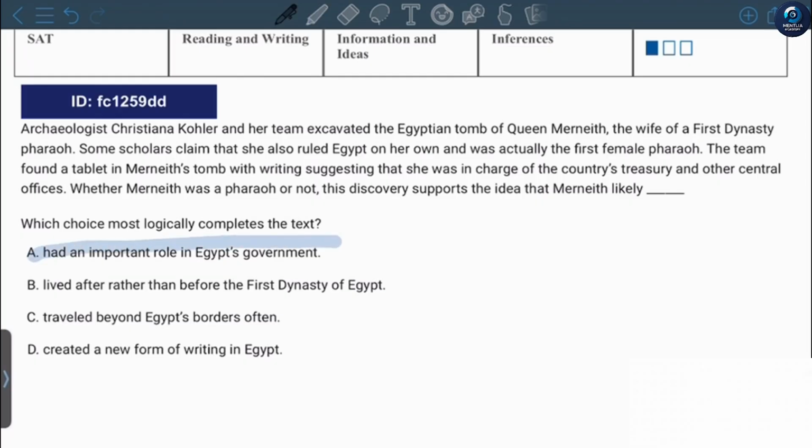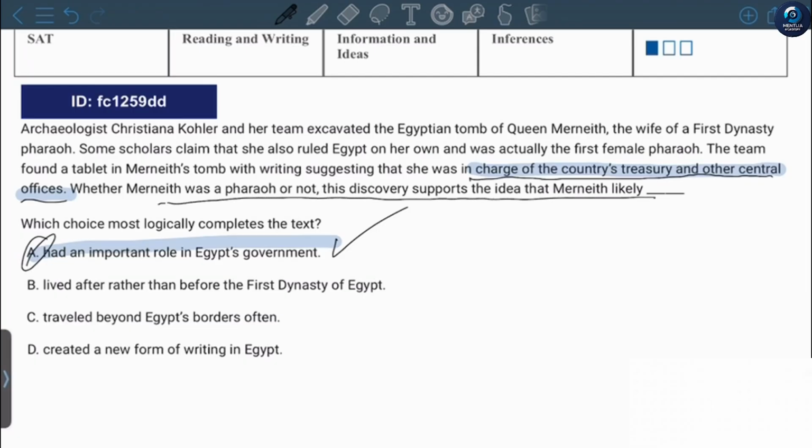The answer probably is this one, because the text mentions that she was in charge of the treasury and also central offices, which is quite important. That's why the answer is probably A, but let's look at other choices too. She lived after rather than before First Dynasty of Egypt. In the previous sentence, it mentioned her importance, and that's why we need to continue this topic.